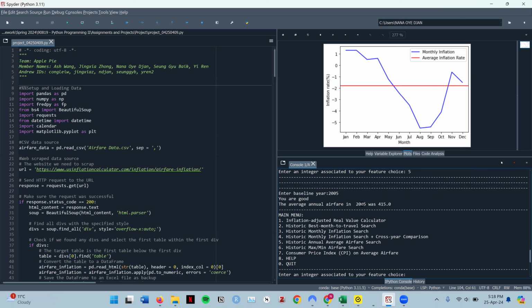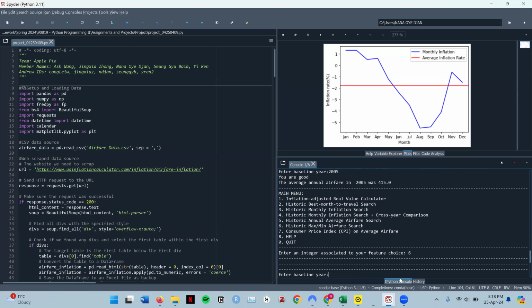So the average annual airfare in 2005 for all the cities in our data source, which is taken from the federal government, so let's say Pittsburgh, Philadelphia, Newark, etc. So all the cities in the US, the average annual airfare was $415. So this is a nominal value. This is $2005.